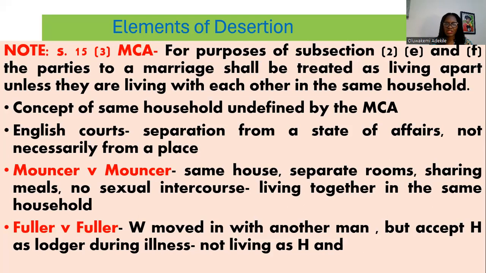The ingredients that we are talking about also help in interpreting other provisions of the MCA relating to living apart. So the idea of desertion under the common law is that it can be separation from a place or separation from a state of affairs, which clearly exhibits the fact that the person has withdrawn cohabitation and intends to put the marriage to an end.